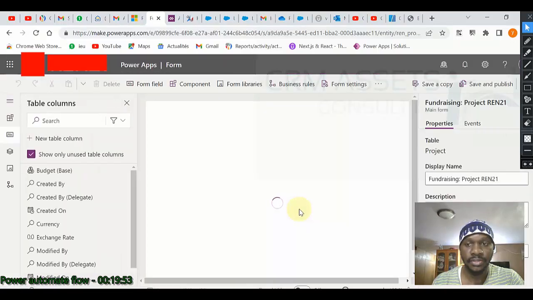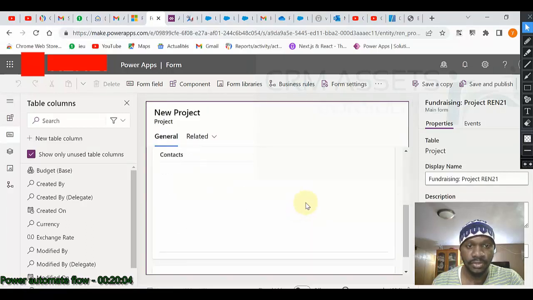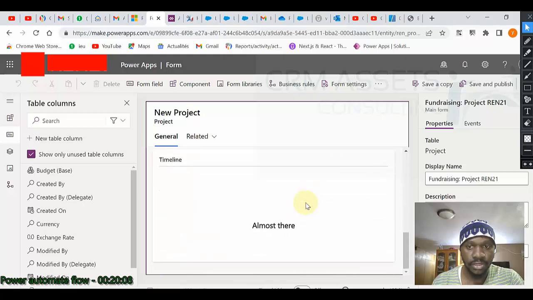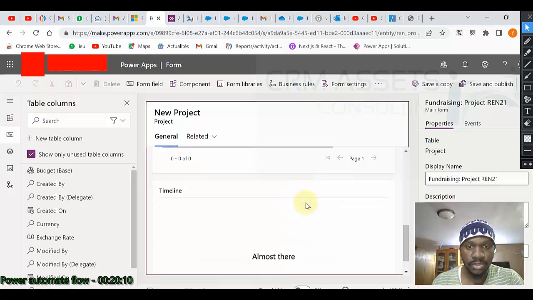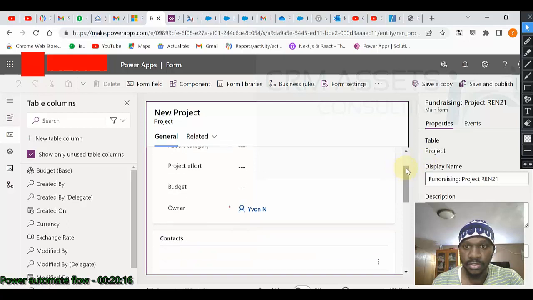Okay, the thing is working. Let us look for our, normally I should see my subgrid.